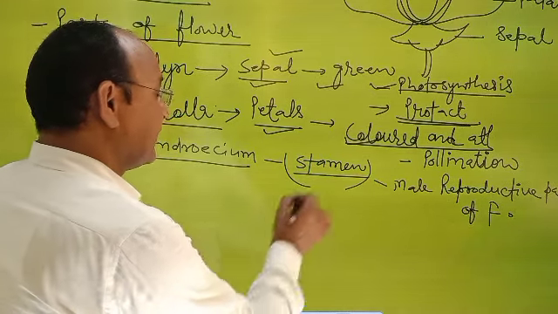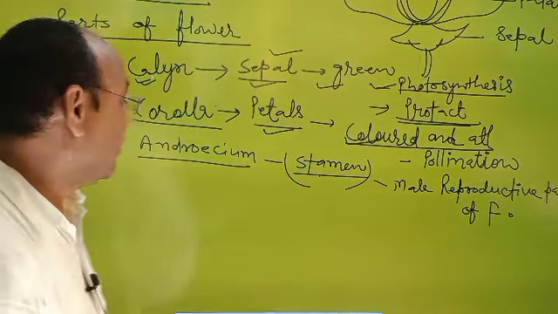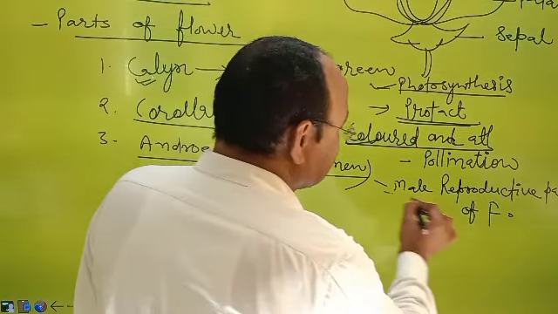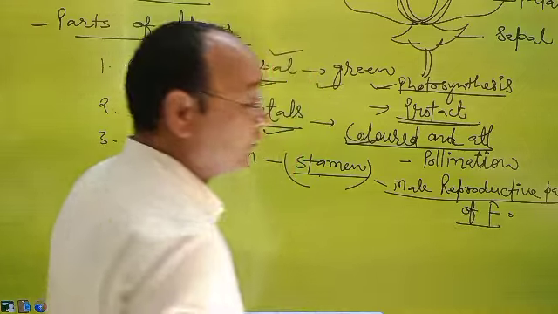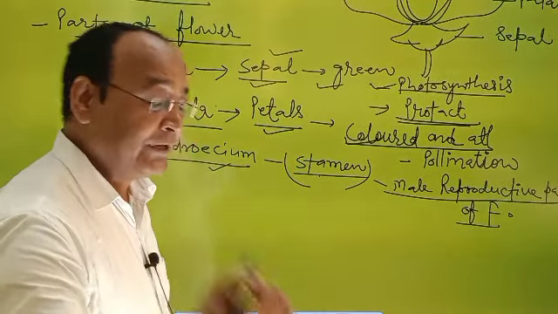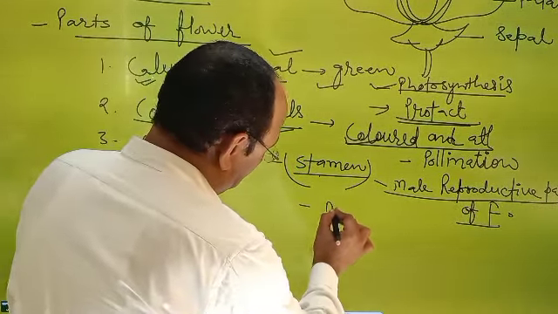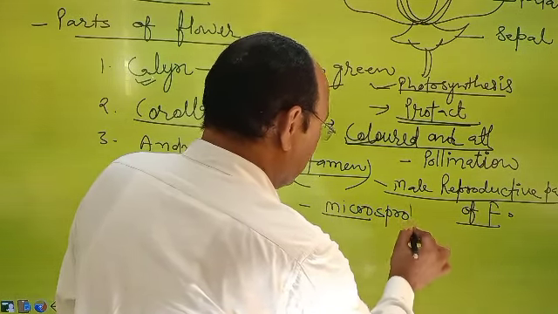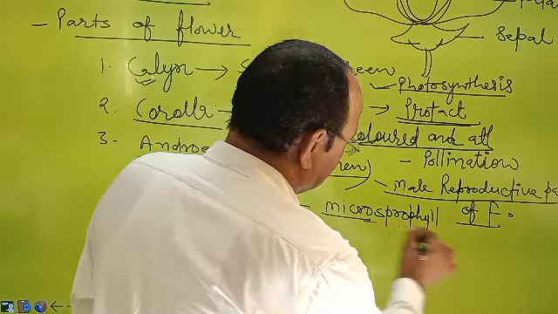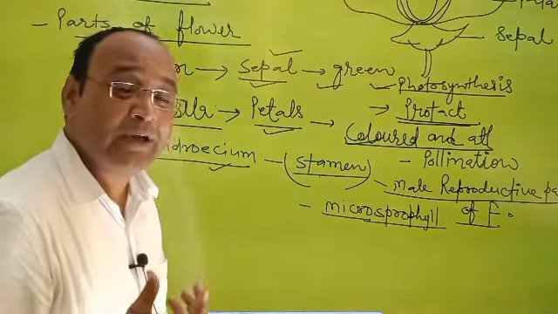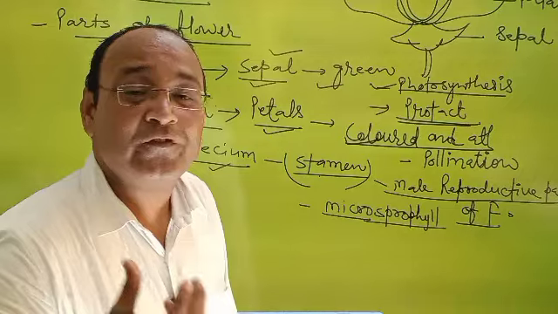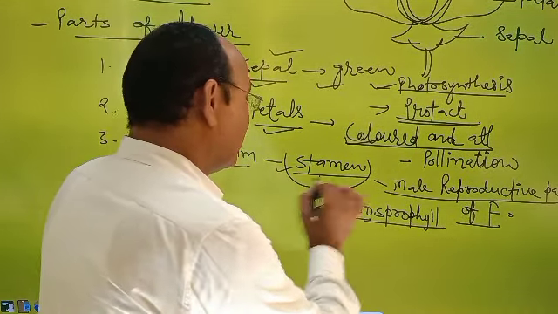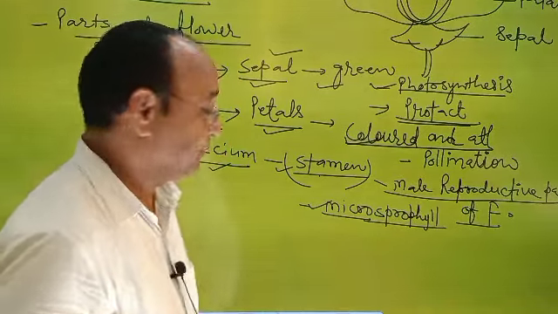In other words, stamen is the structural and functional unit of androecium, and stamen acts as the male reproductive part of the flower. And what is stamen? Simply, it is microsporophyll. It means a modification of leaves, and leaves which are modified into stamen are called microsporophyll.